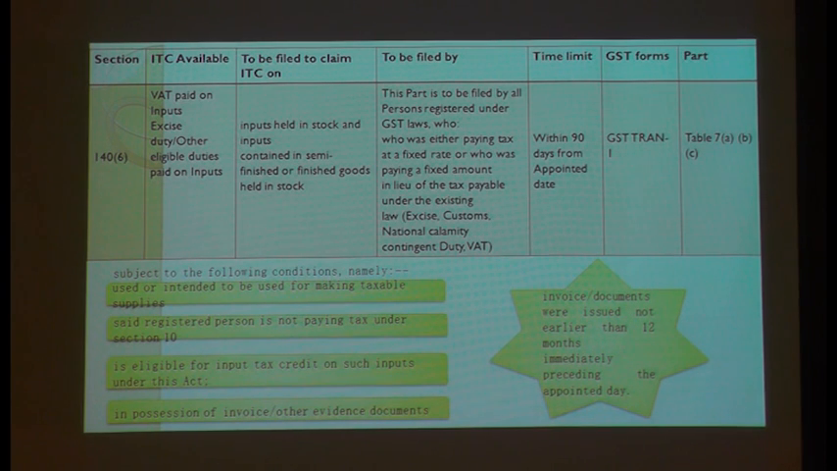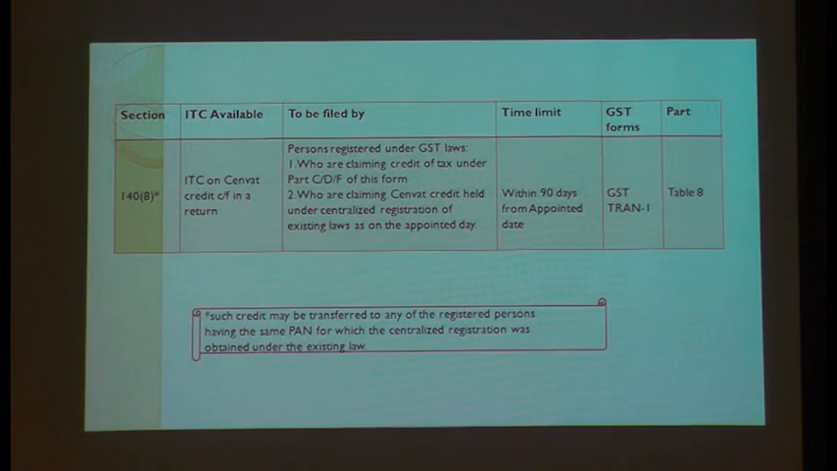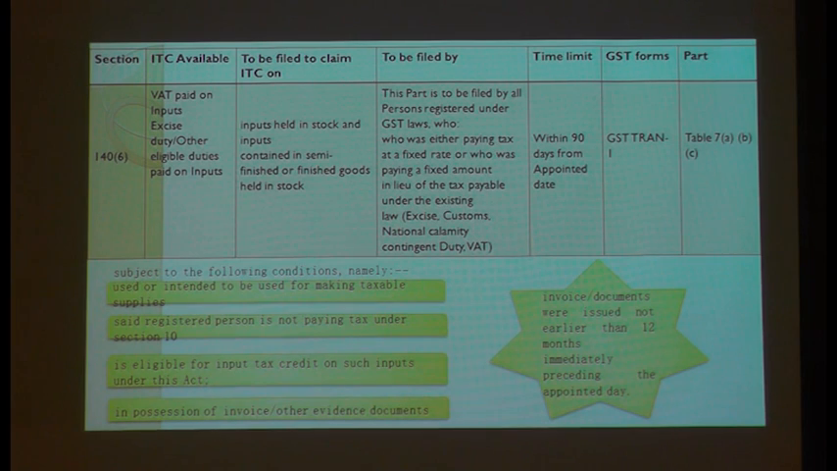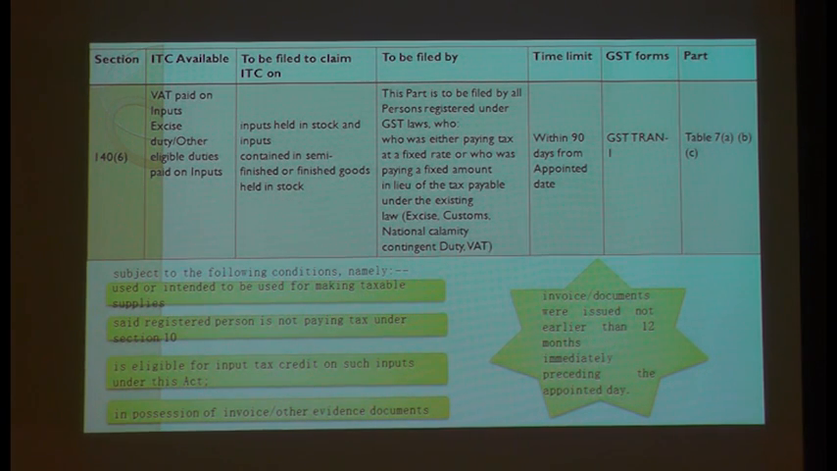Once you make an application, at any time you can receive a notice saying please give us the supporting information for your transition credit. So don't do it on an ad hoc basis, it has to be supported by your documentation. Can you carry forward your Krishi Kalyan cess and Swachh Bharat cess?